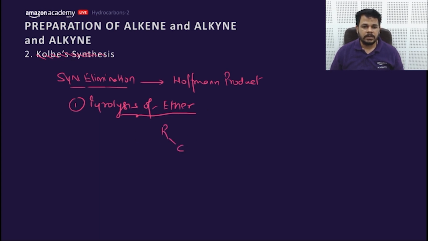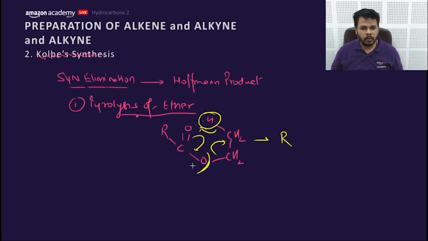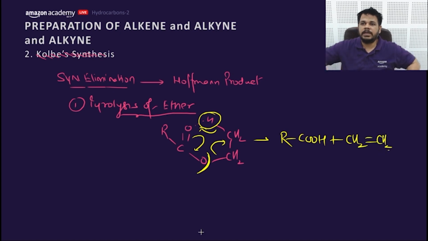R C double bond O, O CH2 CH and this H. Now the bond shifts here, and due to this syn elimination occurs. H and the leaving group leave from the same side. R C double bond OH and an alkene would be the product. This is called pyrolysis of ester.